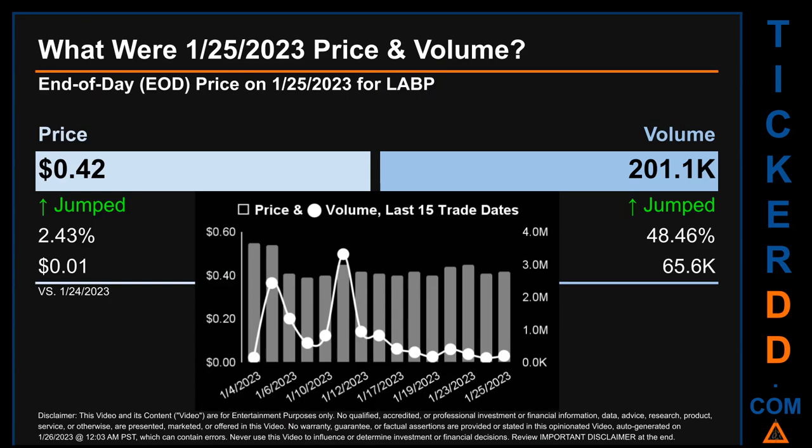The graph shows price and volume for the last 15 trade dates. Across a range of 16 cents, the max and minimum end of day price were respectively 0.55 and 0.39. Volume saw a range of 3.2 million, from a day low of 135.4 thousand to a day high of 3.3 million.